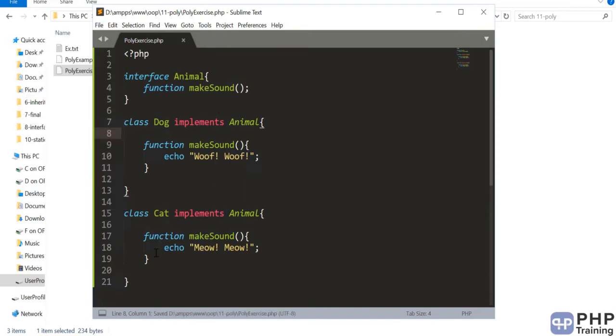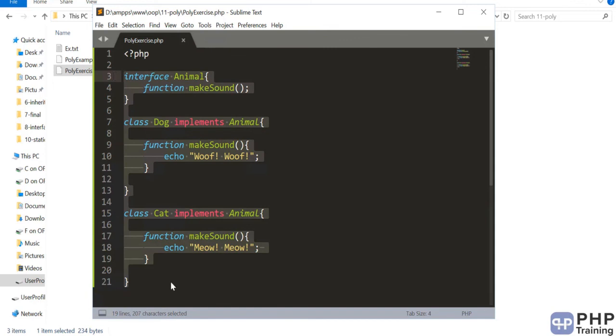Okay, so you don't have to really execute this, or you may go ahead and execute this. We know it will work, but this is a concept that you're trying to show here instead of really executing this code. Okay, so that's the exercise for writing a polymorphism example, and I'll see you in the next one.